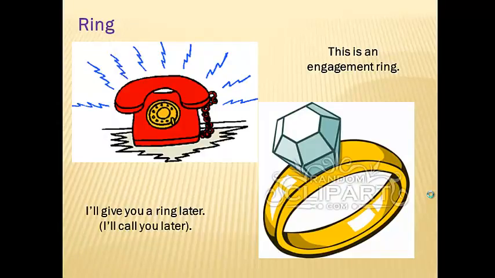Now let's go with the word ring. Ring can be used as a band that is used around your finger. For example, this is an engagement ring, as a jewelry, and it can also be referring to the act of calling someone. For example, I'll give you a ring later, which can also mean I'll call you later.